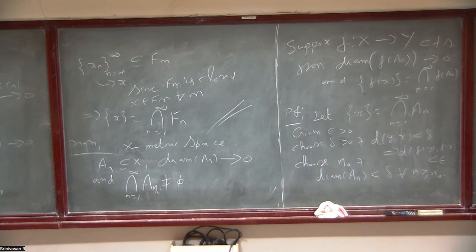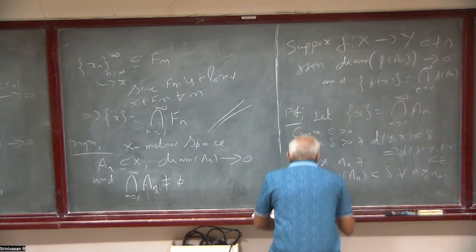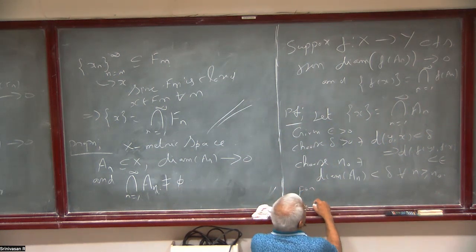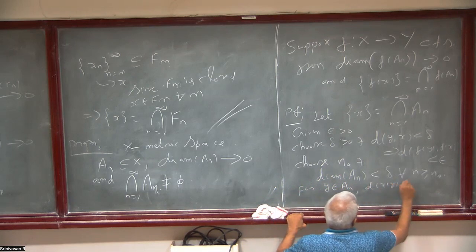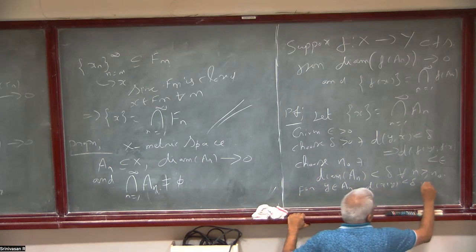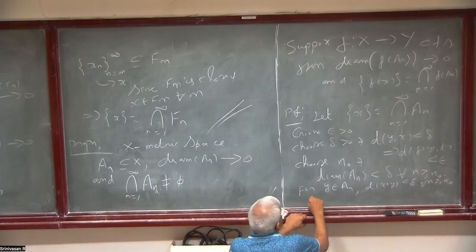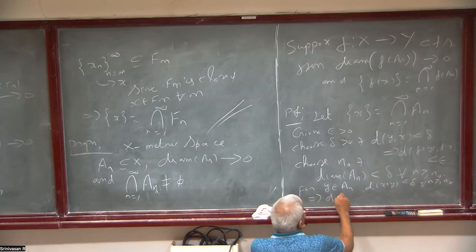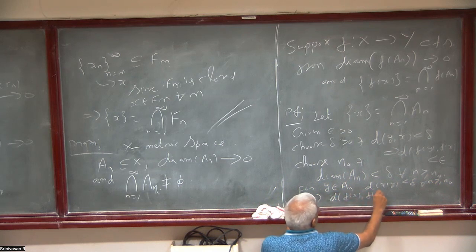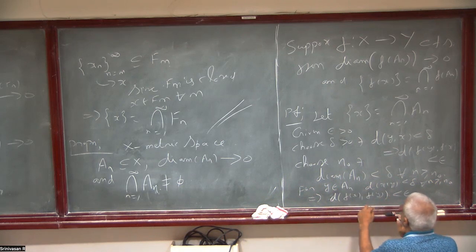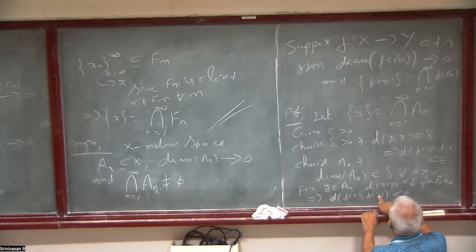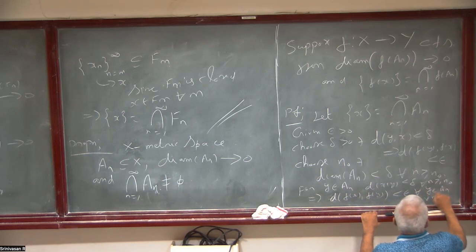So for y in A_n, d(x,y) is less than delta for all n greater than or equal to n naught. This implies d(f(x), f(y)) is less than epsilon for all y in A_n, for all n greater than or equal to n naught.